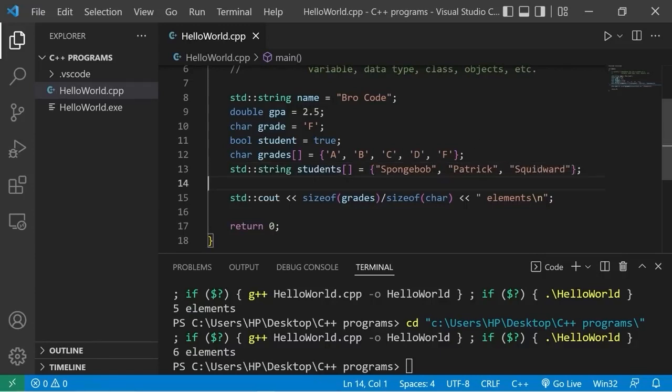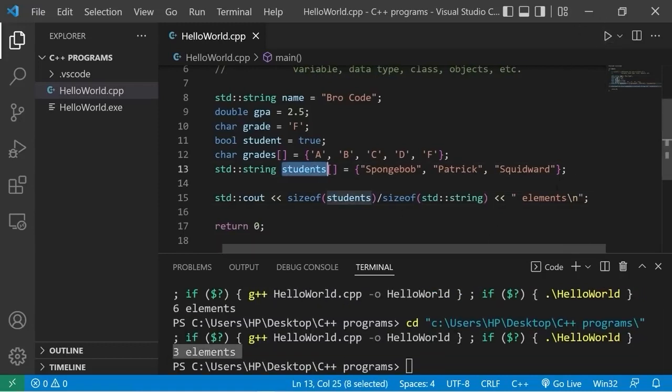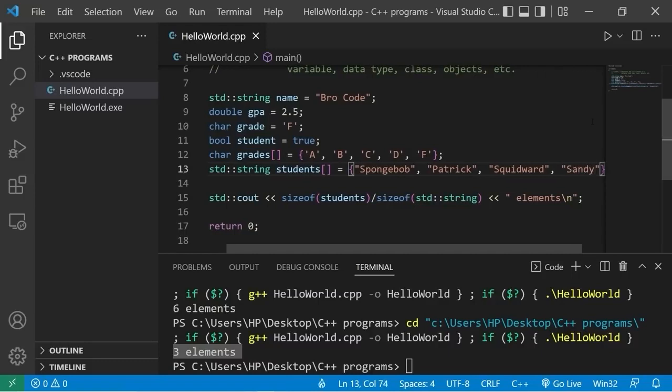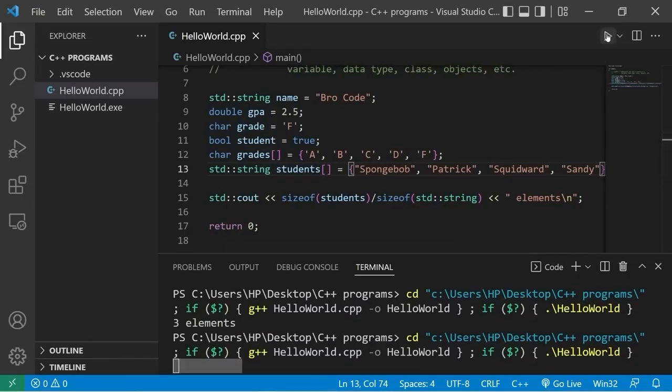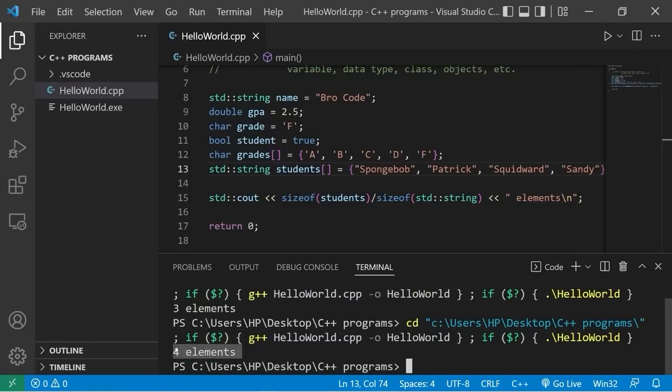To calculate how many strings are within this array, how many students we have, we can find the size of my array students divided by the size of a string. I have 3 elements within this array of students. Then I could add one more, and this equation should calculate that. I'll add Sandy. Sizeof students divided by the size of a string would give me 4 elements.